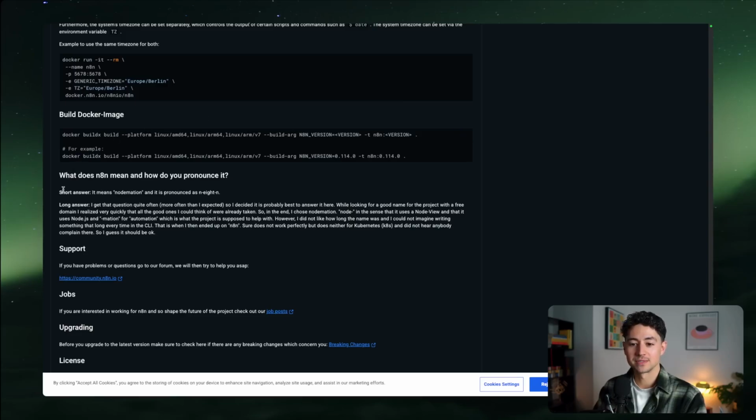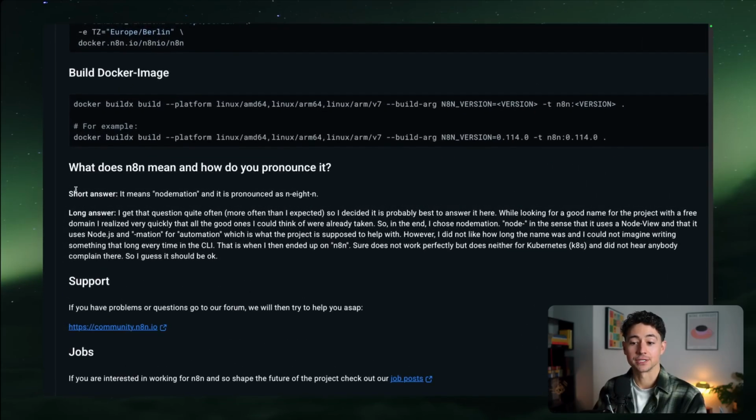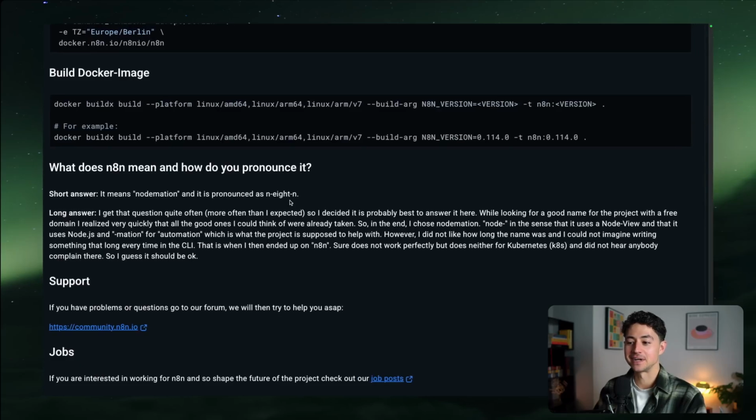By the way, it was on this website that I first found what N8N actually means. It was written by the creator himself, and he says that it means nodemation, and it is pronounced N8N. Apparently the reason why was he just didn't really like typing a ton of characters, so he said N8N, nodemation.